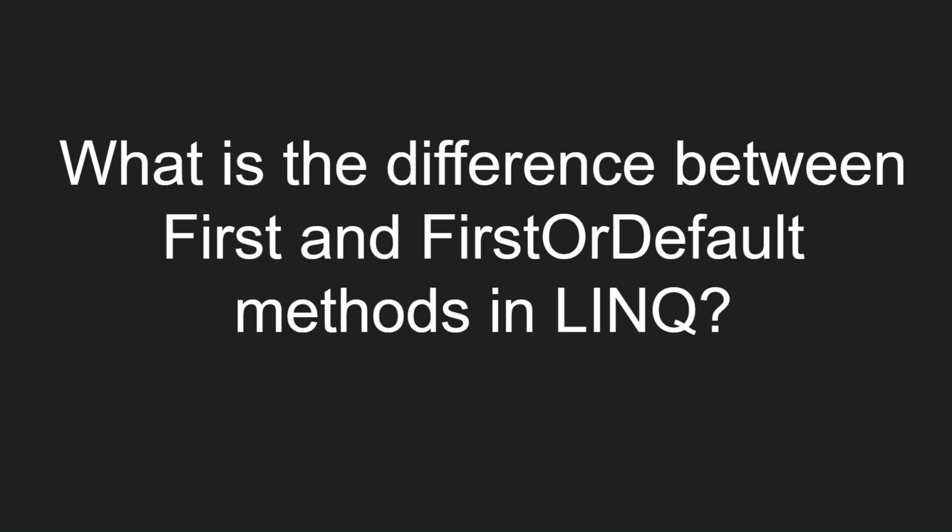What is the difference between First and FirstOrDefault methods in LINQ? The First method will return the first value, but it is not able to handle null values. FirstOrDefault will return the first value and it is able to handle null values also. So that is the difference.